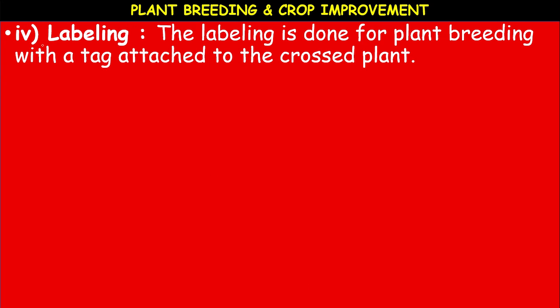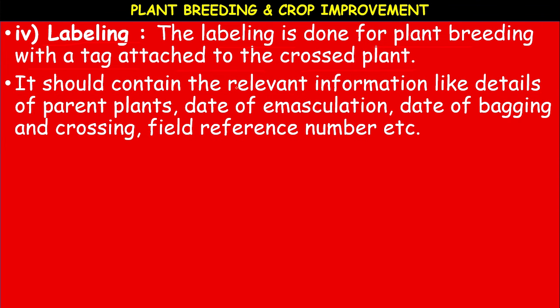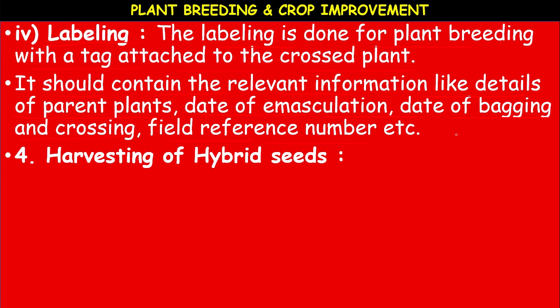The next, fourth step is labeling. The labeling is done for plant breeding with a tag attached to the crossed plant. Okay. For the experimental plant, the plant on which the hybridization process is done, we have to tag it. It should contain relevant information like details of the parent plants, date of emasculation, date of bagging and crossing, field reference number, etc. All these things should be labeled.